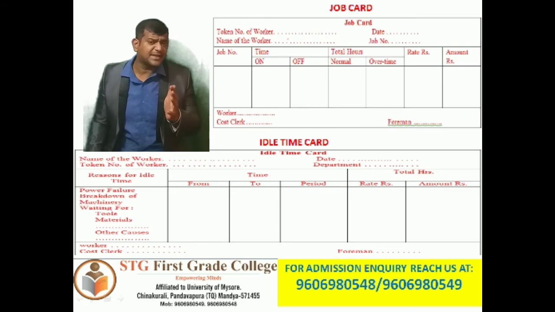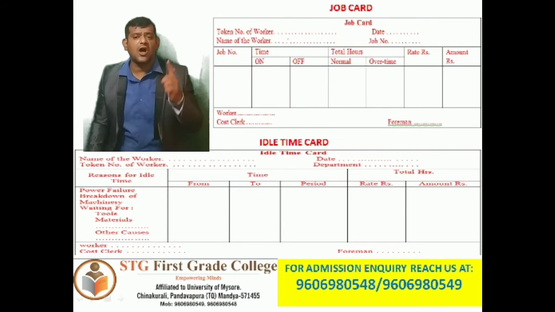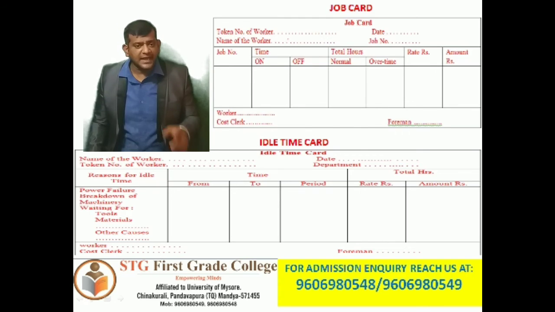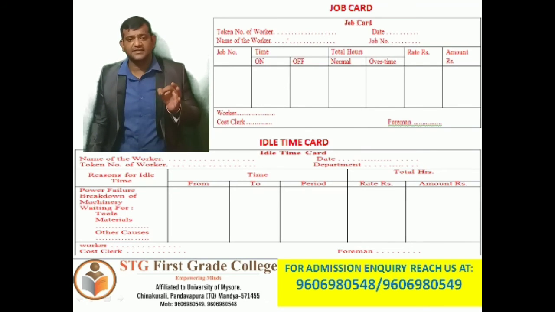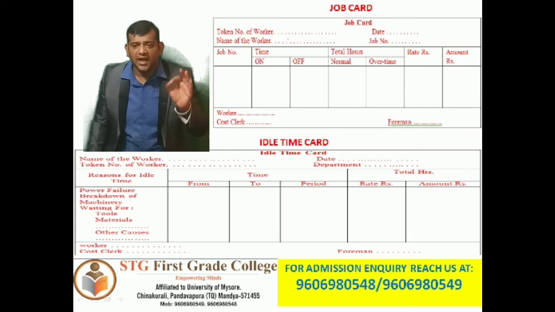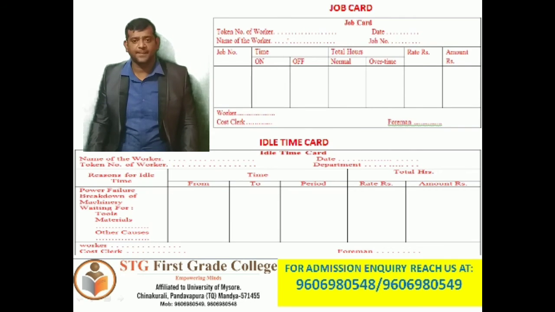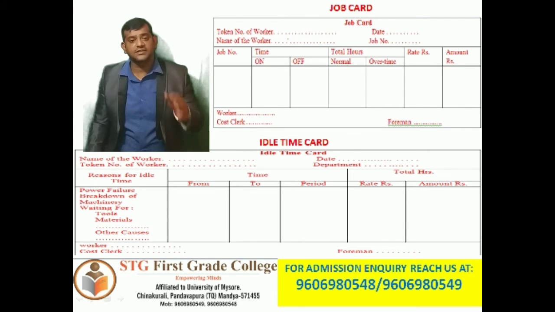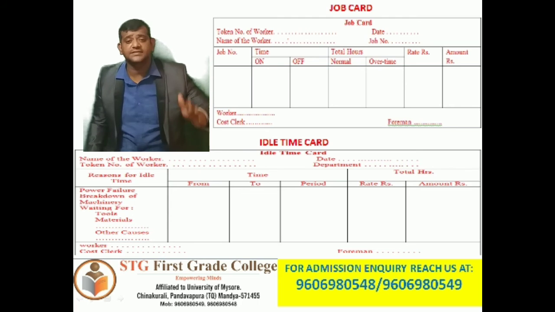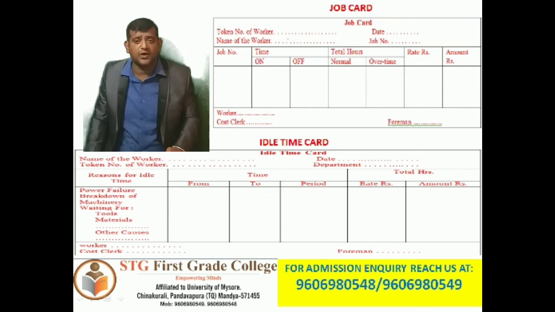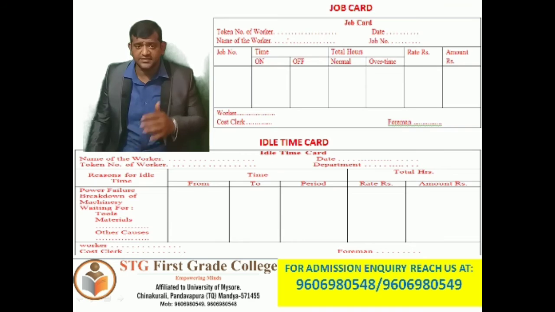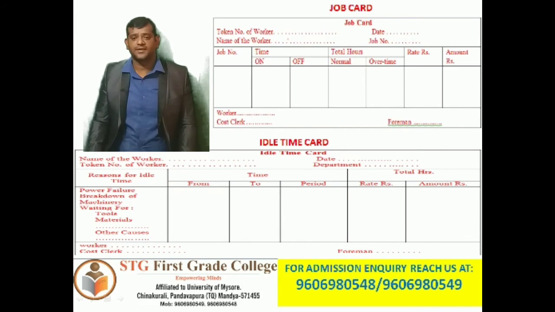Idle time may be classified into two categories, normal and abnormal. If idle time is inevitable even in standard conditions, it is known as normal idle time. Whereas abnormal idle time indicates the idle time noticed is in excess of normal idle time. In addition, idle time due to abnormal circumstances is also known as abnormal idle time.